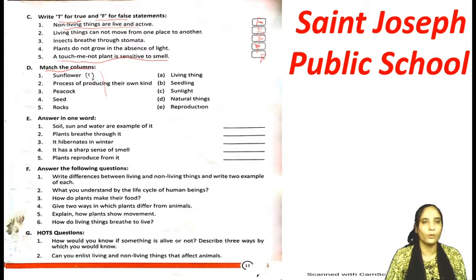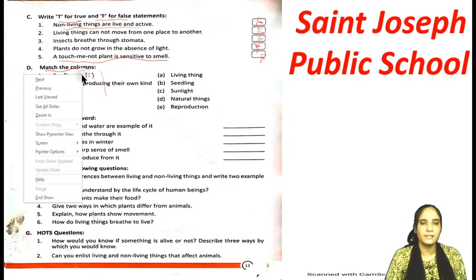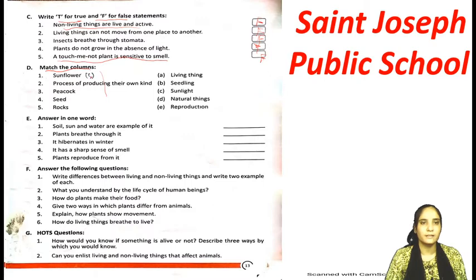Come to the D exercise, that is match the columns. Again what you can do, you can match, you can write the options here. Okay, so let's do it. First is sunflower. So sunflower is always related to sunlight. So the answer is C. So A you have to match with the C option, or you can write C like this.